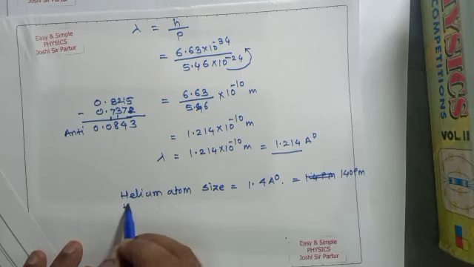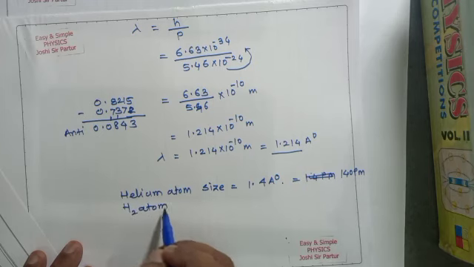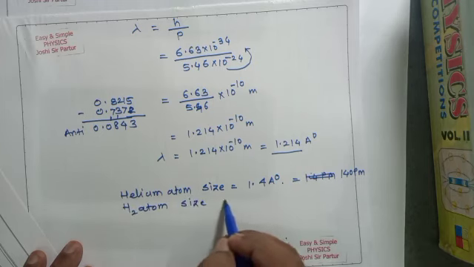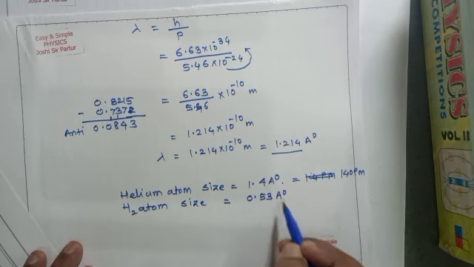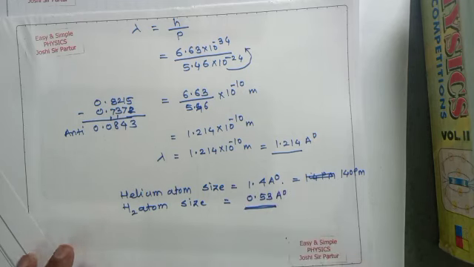And for hydrogen atom, the size will be 0.53 angstrom unit, because we can see the radius of orbit in hydrogen atom in the chapter structure of atom.